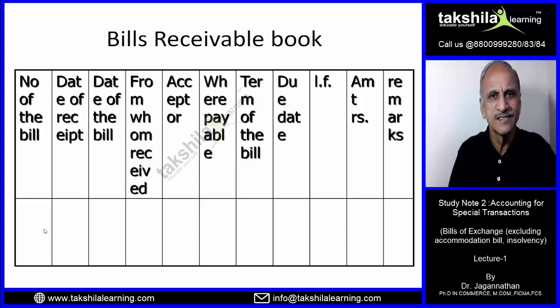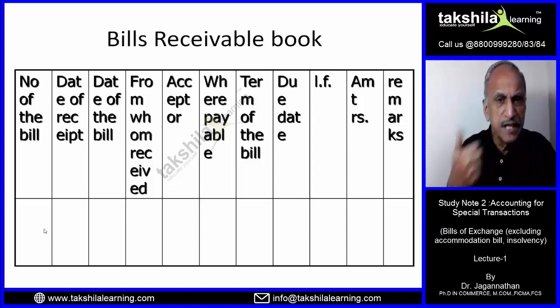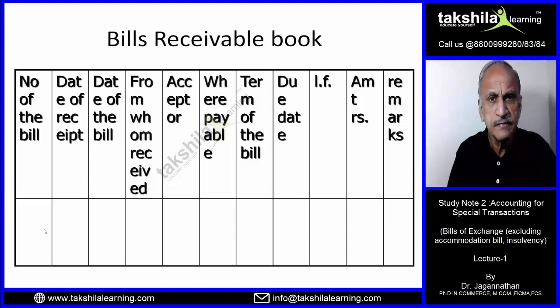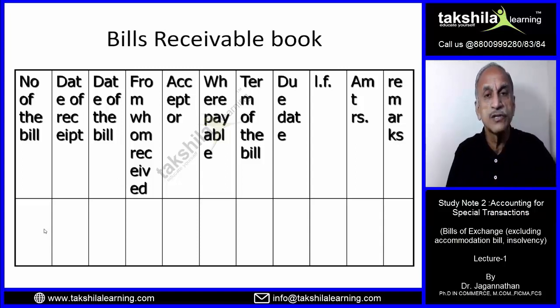Alright? So if I say I promise to pay on 5th of March, the due date is 8th of March. Then ledger folio, why do I write the ledger folio? Now the name of the person from whom I have received, I have to credit it. So his name will be credited, that ledger folio. Amount in rupees, what is the amount, and remarks, whether it has been received from the drawee or against a certain bill or whatever the remarks. Right? So this is a subsidiary book which will be posted to the ledger account.